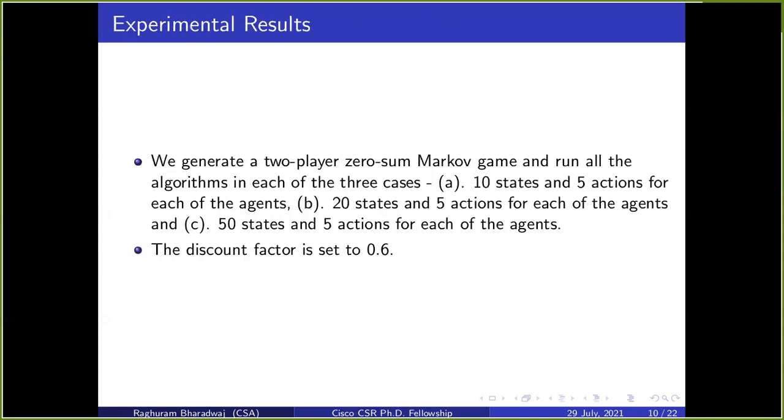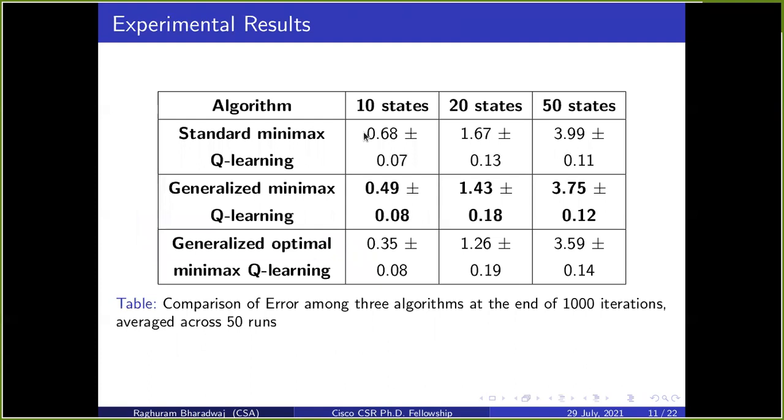Using experimental results, we also validate the theoretical proofs that we have derived, under these three cases. In this experiment, we have three algorithms: standard minimax Q learning, generalized minimax Q learning, and generalized optimal minimax Q learning. The difference between these two is that in generalized optimal minimax Q learning, the knowledge of W star is assumed.